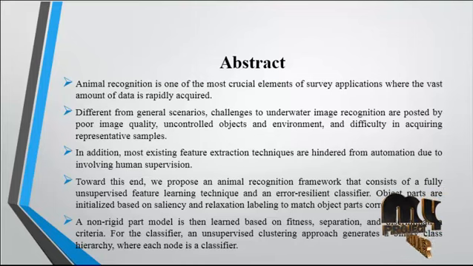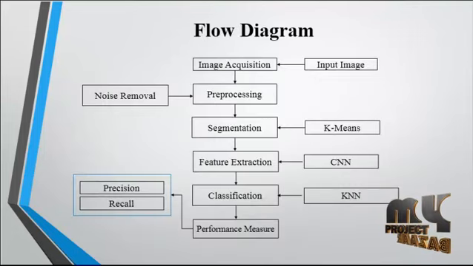For example, when I give one image as an input, the features will be extracted, and then the classification will match with the database images and show which type of animal is present in the image. Now we are going to discuss the flow diagram for the process.